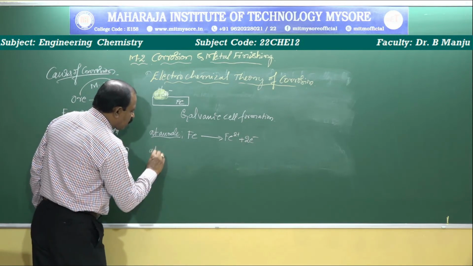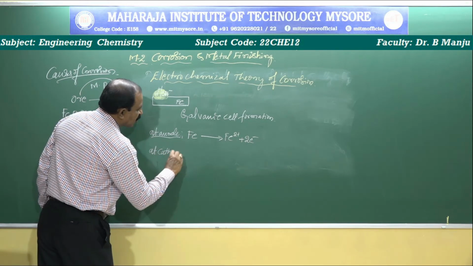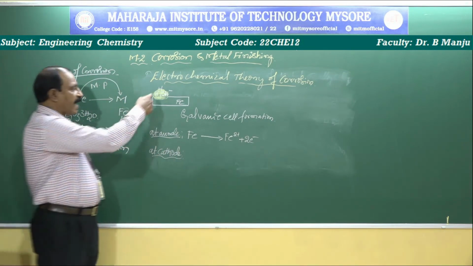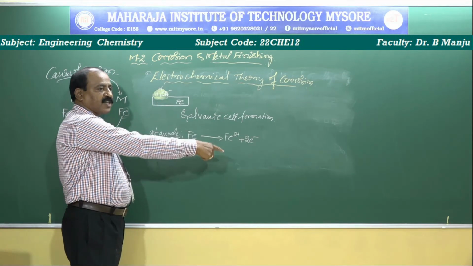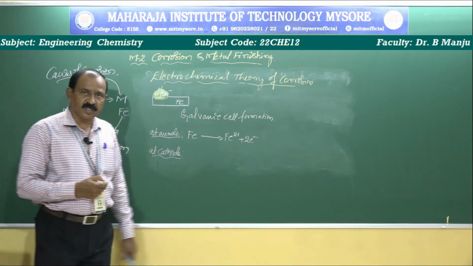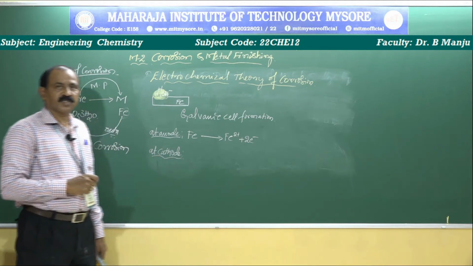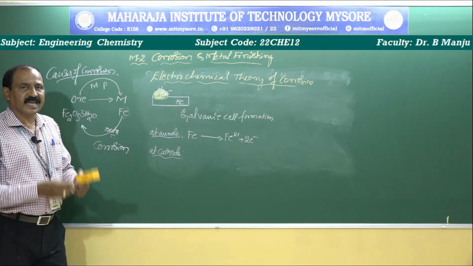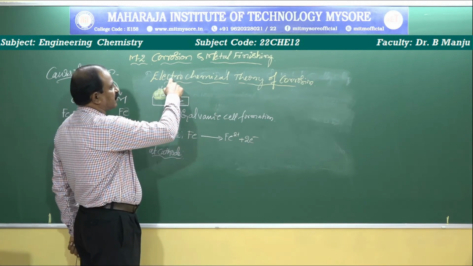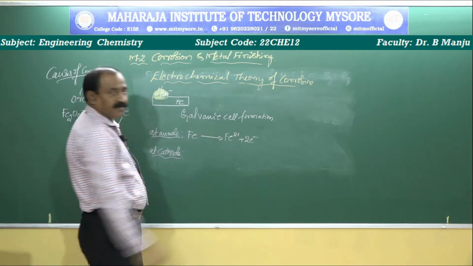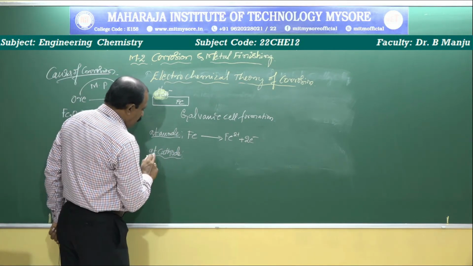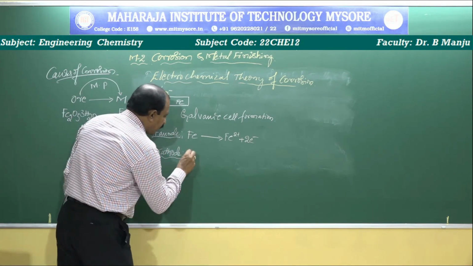Then you come to the cathode. At the cathode, the reaction is different, depending on the medium. Suppose you take an acid droplet on the surface of the metal, the reaction is different. Suppose it is a base, the reaction is different. Suppose you take a neutral solution, the reaction is different in presence of oxygen or absence of oxygen. By considering all possible conditions, the mechanism of corrosion is explained satisfactorily by the electrochemical theory of corrosion. At the cathode, I will consider the different conditions.